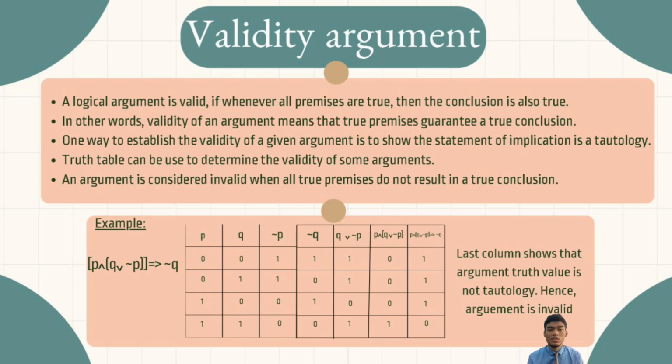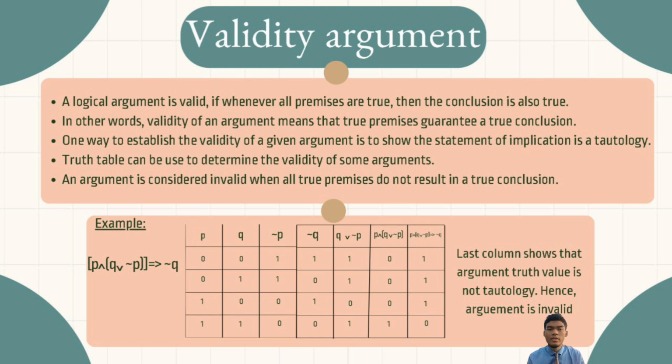A logical argument is valid if whenever all premises are true, then the conclusion is also true. In other words, validity of an argument means that true premises guarantee a true conclusion. One way to establish the validity of a given argument is to show that the statement of implication is a tautology. A truth table can be used to determine the validity of some arguments. An argument is considered invalid when all true premises do not result in a true conclusion.